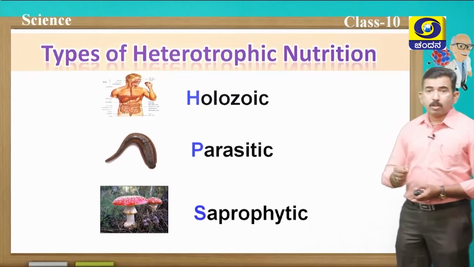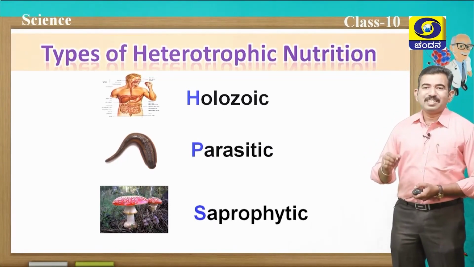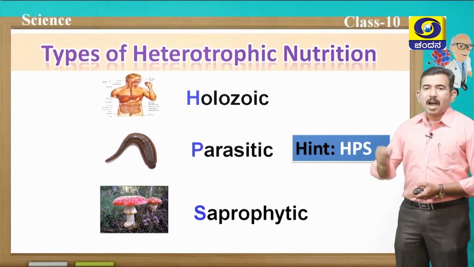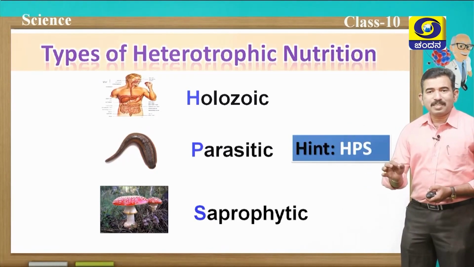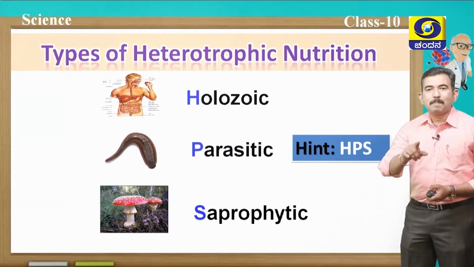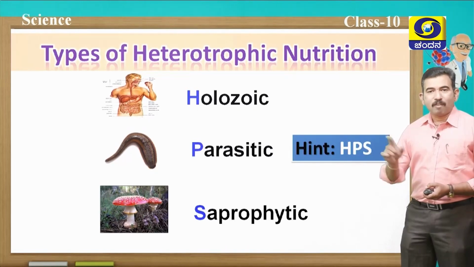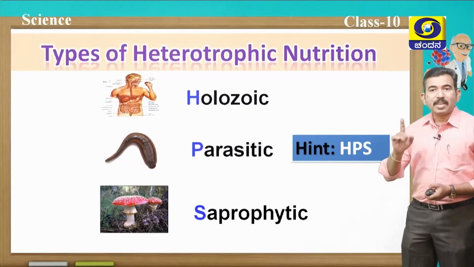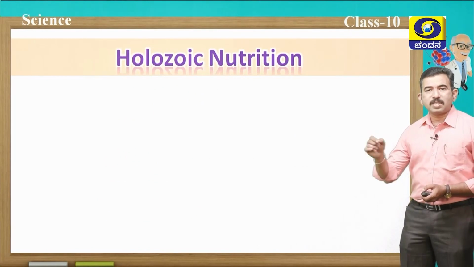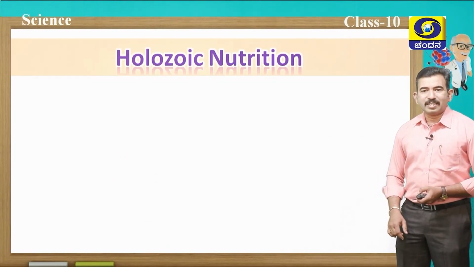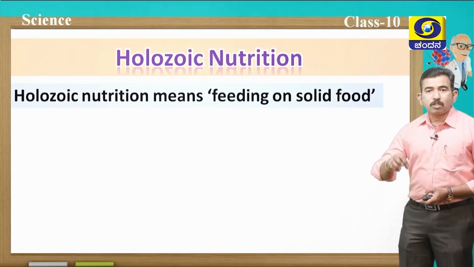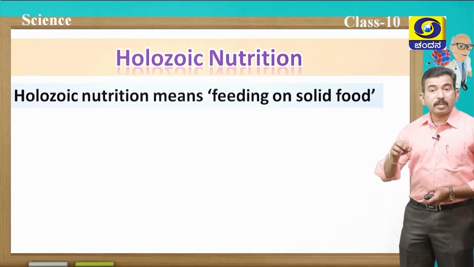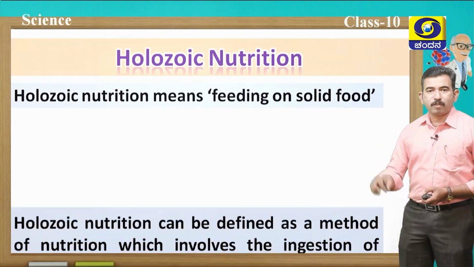So now I am going to give you a small hint to remember this easily. Higher primary school, HPS. Remember HPS, student. H means not higher, instead of that remember holozoic, P means parasitic, S means saprophytic. So remember the hint, HPS. Now let us first discuss holozoic nutrition. In holozoic nutrition, organisms feed on solid food. So holozoic nutrition means feeding on solid food.